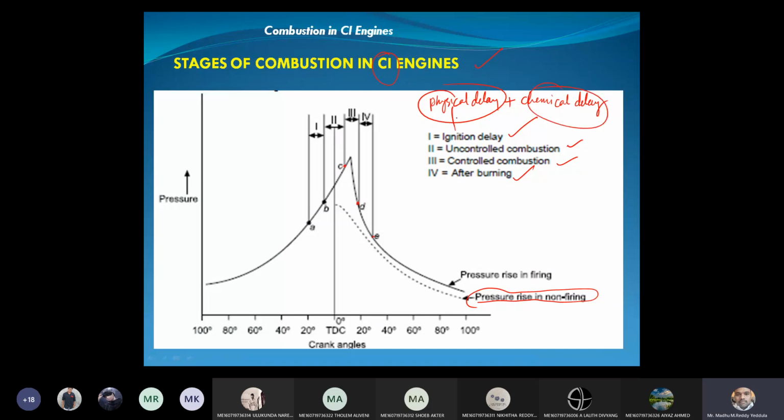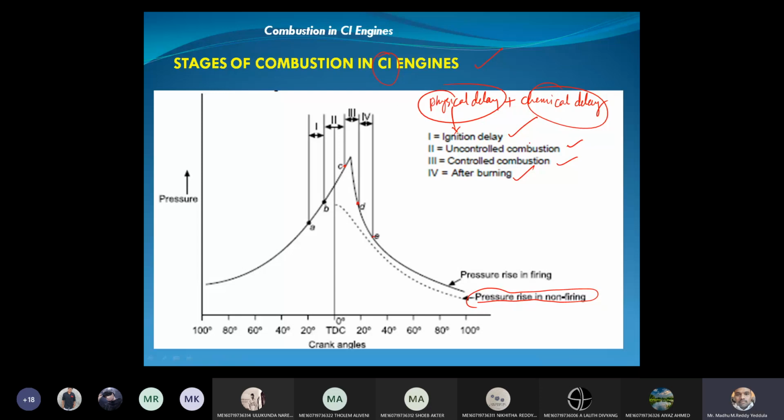That is the chemical delay. In physical delay, whatever fuel we are injecting breaks into small droplets and becomes evaporated. After evaporating, it should mix thoroughly with the surrounding air, thereby the chemical reactions are attained and it is ready for the combustion. That is the ignition delay.